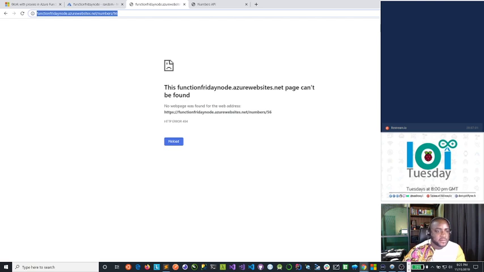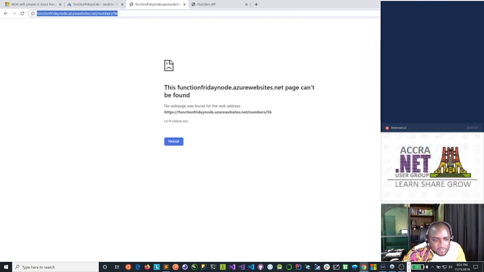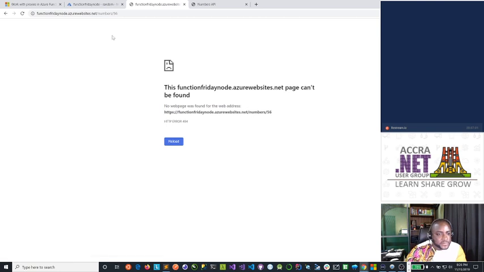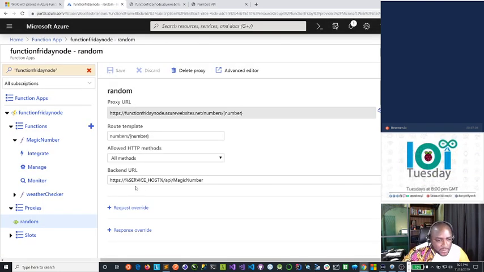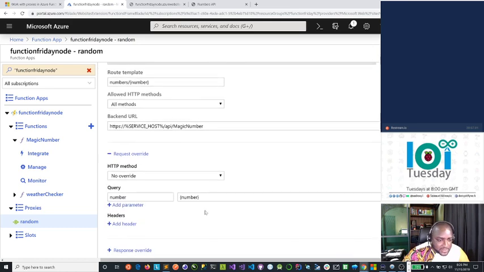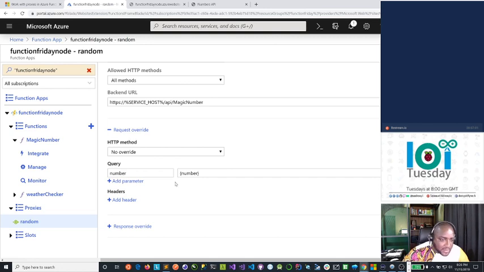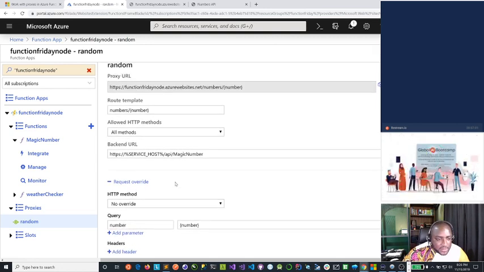This should work. Okay, so HTTP function, the 956. Let's try this again. So it looks like we have service host slash API slash magic number. Let's check our request override. Yes, we have the number which is coming in.